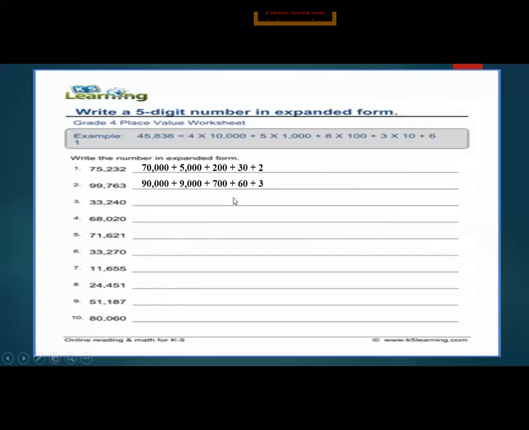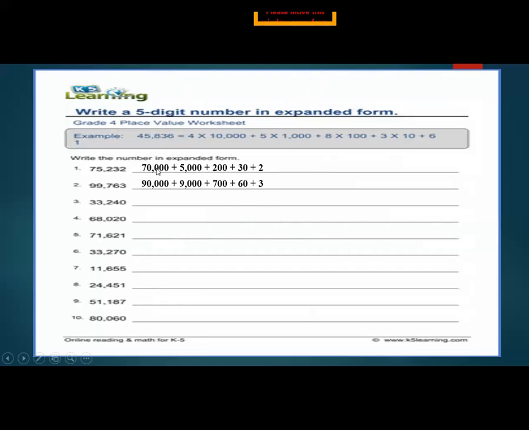Okay, now this is expanded form, page number 13 in your books, part C. Hurry up, quick, look into your books. Writing 5-digit numbers in expanded form. You know very well now about expanded form.